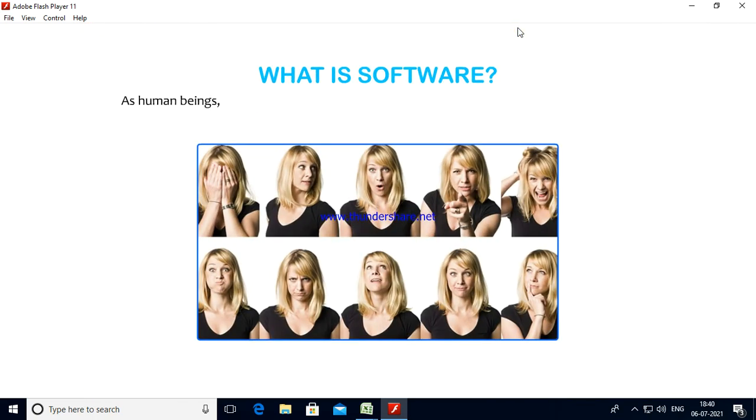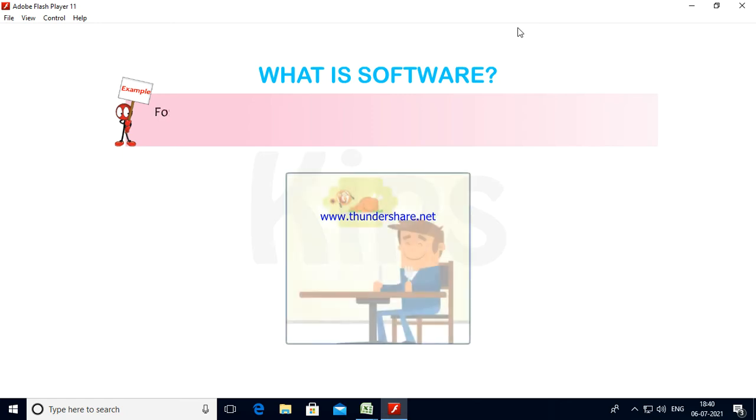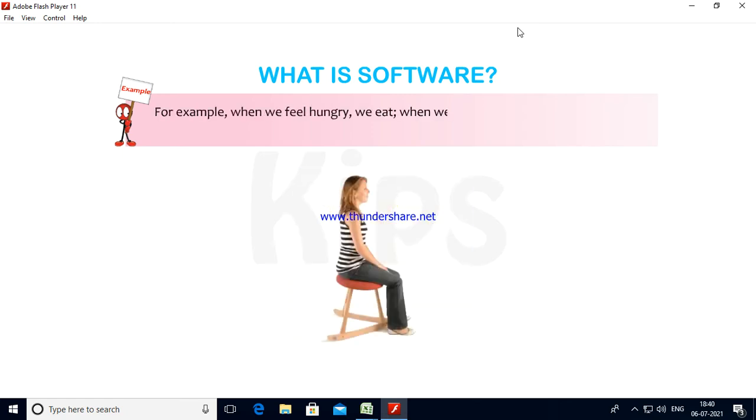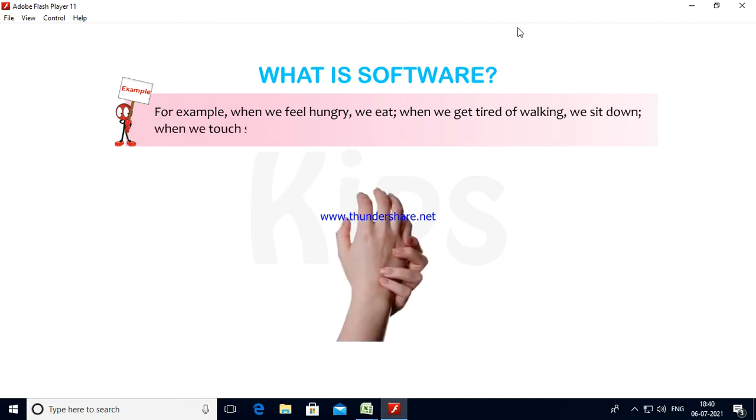As human beings, we all know how to perform our day-to-day activities and how to react in certain situations. For example, when we feel hungry, we eat. When we get tired of walking, we sit down. When we touch something extremely hot, we immediately remove our hand.